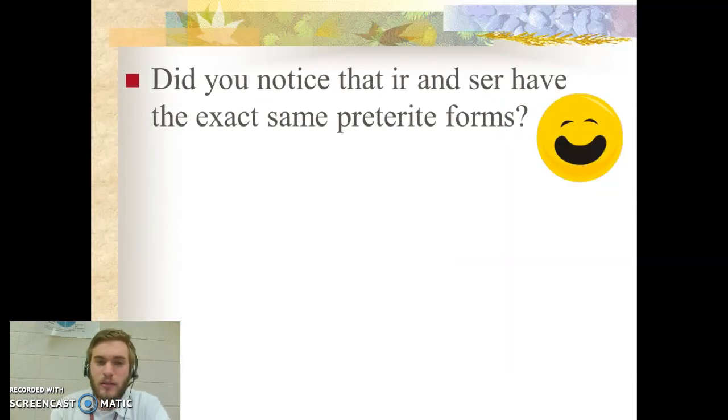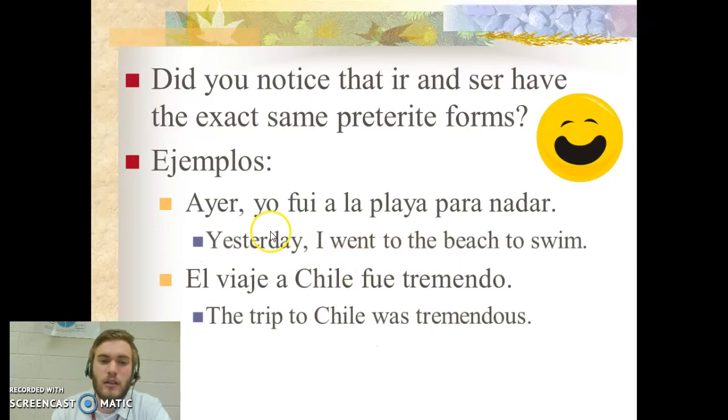So, ir and ser are exactly the same form. When you see, in this case, ayer yo fui, you need to think, okay, is that coming from ir or is it coming from ser? Is it I was or I went? Because it can be either one. So let's read the sentence. Ayer yo fui a la playa para nadar. That could be I went to the beach to swim or I was to the beach. Obviously I went is what makes sense, so we know that this verb is coming from ir. Versus the next sentence. El viaje a Chile fue tremendo. The trip to Chile was tremendous. The trip didn't go anywhere, so that's obviously coming from the verb ser.